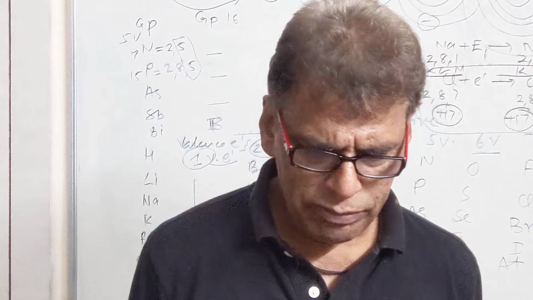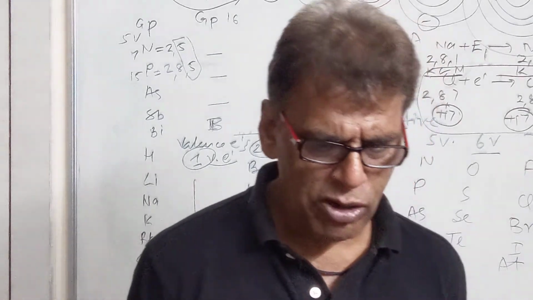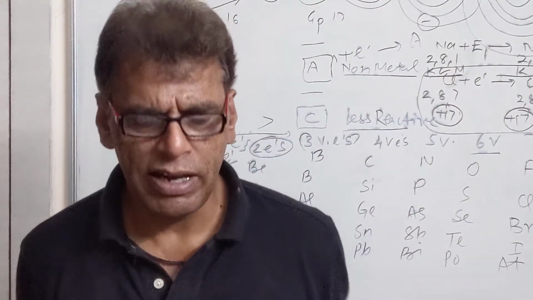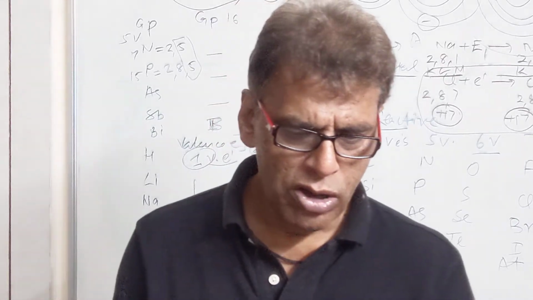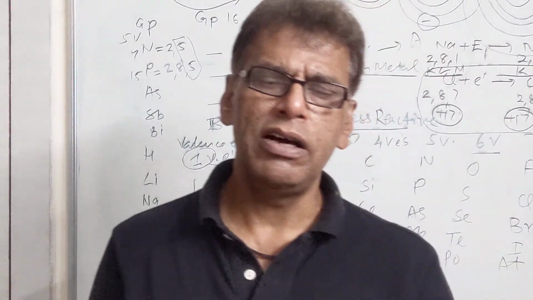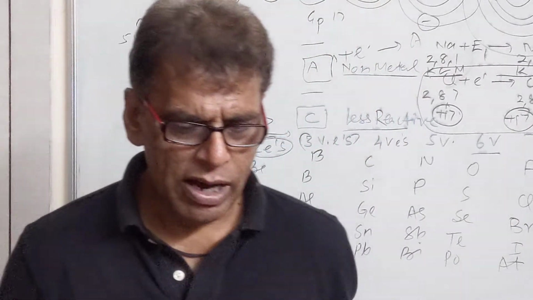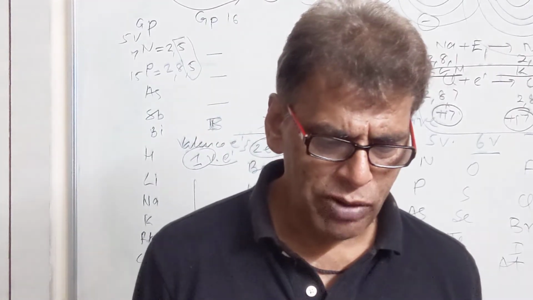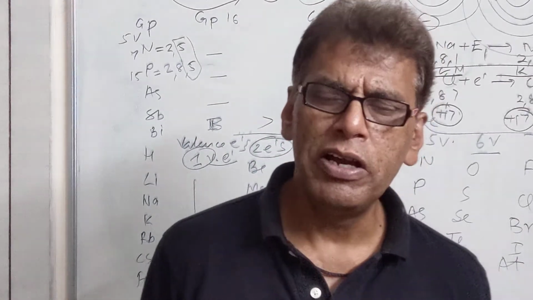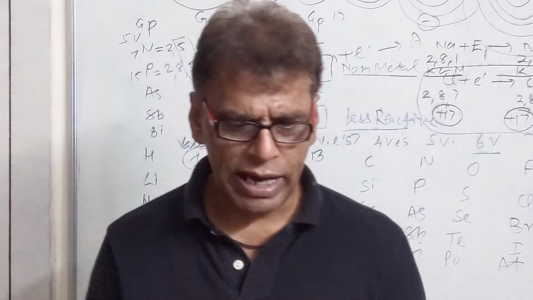Then we have the 2-mark question. Give one example of each. Metal having 2 valency, these are the elements of group number 2. Non-metal having 2 valency, these are the elements of group number 16, the oxygen family. Element with a completely filled outermost cell, that is a noble gas.